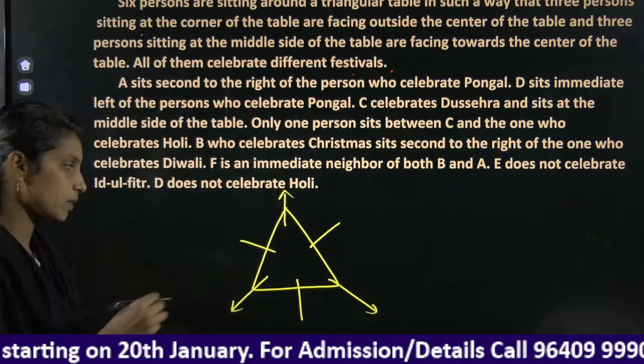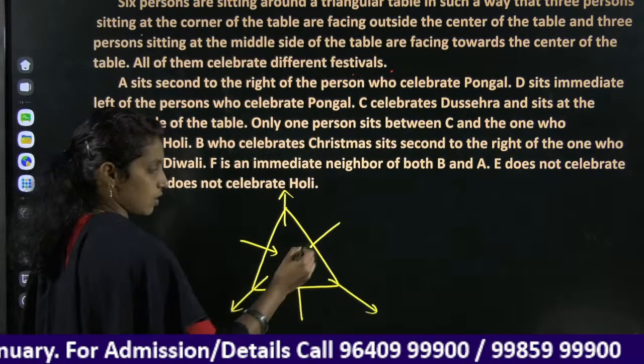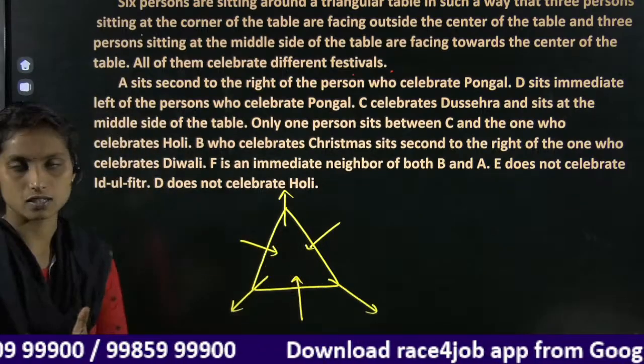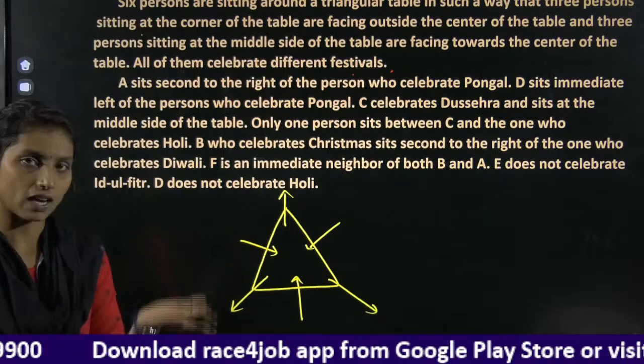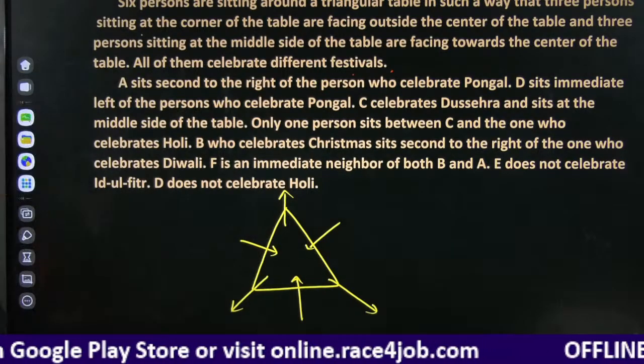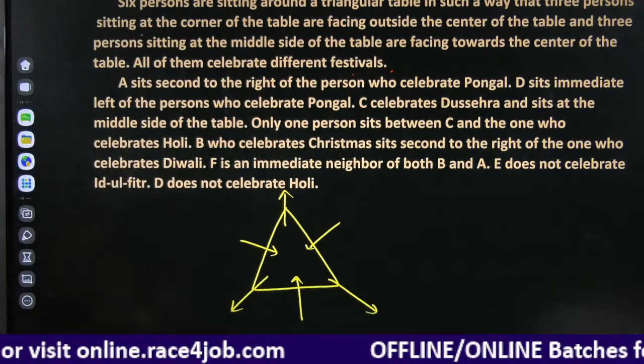The remaining 3 persons are facing towards the center. Same as the square combination, it is based on corners and sides. There we have 4 persons and here we have only 3 persons. All of them are celebrating different festivals.